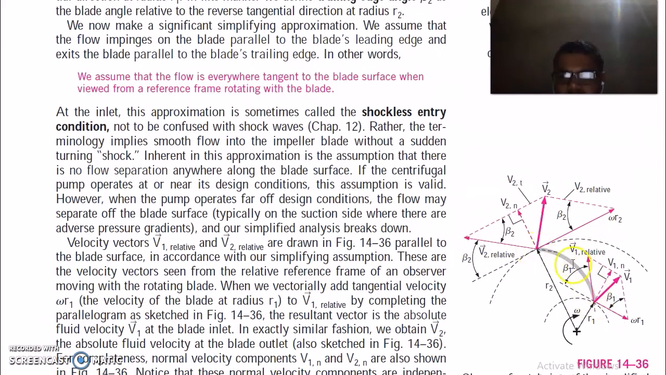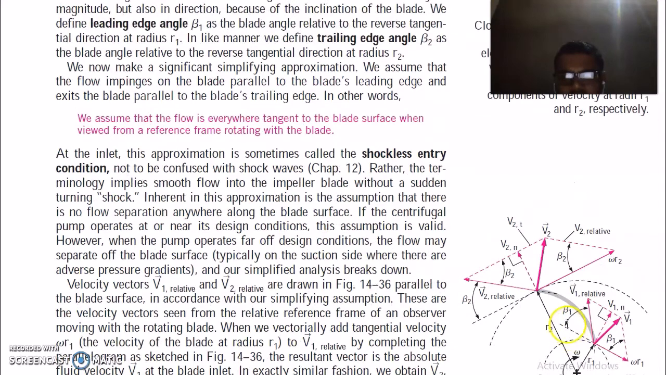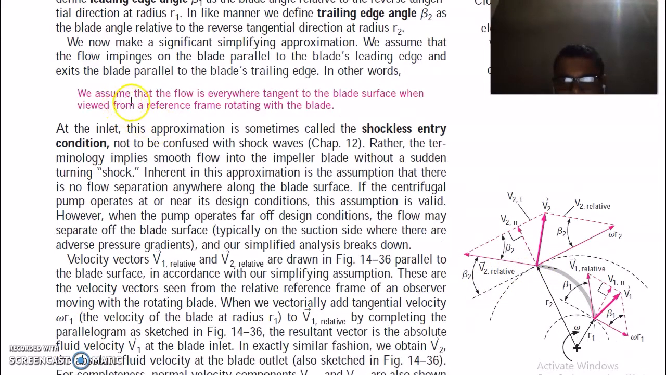This is a backward-curved blade, and this analysis holds good for other types of blade also, whether they are forward or radial. We define beta 1 as the blade angle to the reverse tangential direction at radius R1, and we define the angle beta 2, the trailing edge angle, as the blade angle relative to the reverse tangential direction at radius R2. We also assume the flow is everywhere tangent to the blade surface when viewed from the reference frame rotating with the blade.